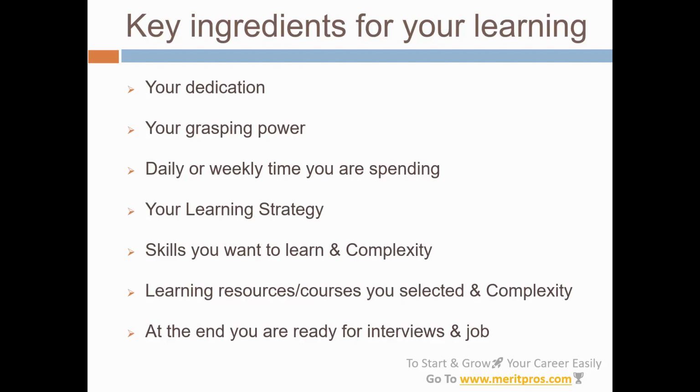Then learning resources or courses you have selected and complexity. When you select a learning resource or course, there is also associated complexity. You want to make sure that the learning resource or course is going to make the learning easy. So don't select a course or resource that is going to make learning complex. Be careful around selecting a course or resource. Then at the end of the learning, make sure that you are ready for interviews and jobs. That's the main purpose. Once you learn, you want to be ready for interviews and ready for jobs. So that's the final stage. That is the key ingredient or end result of your learning. So these 7 together make your learning easy and step by step make you an automation expert.